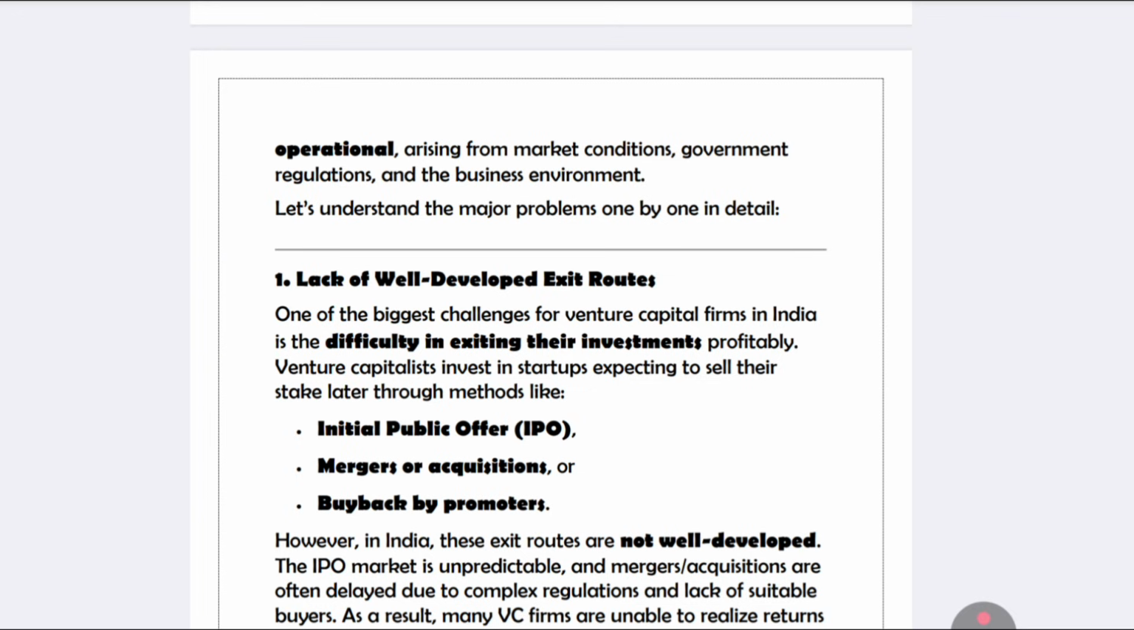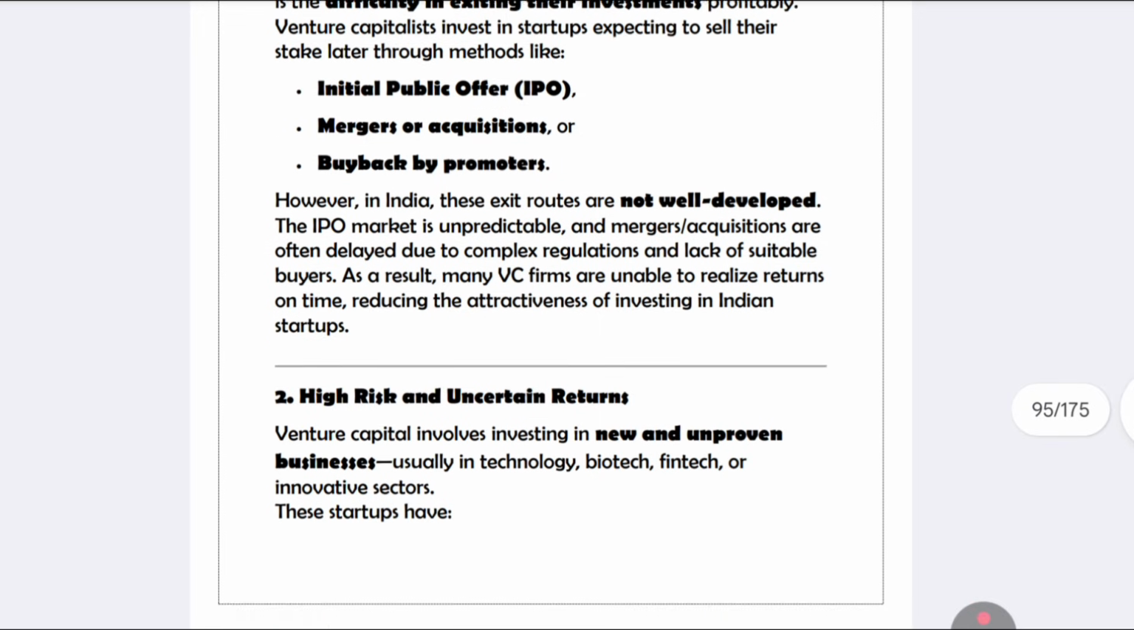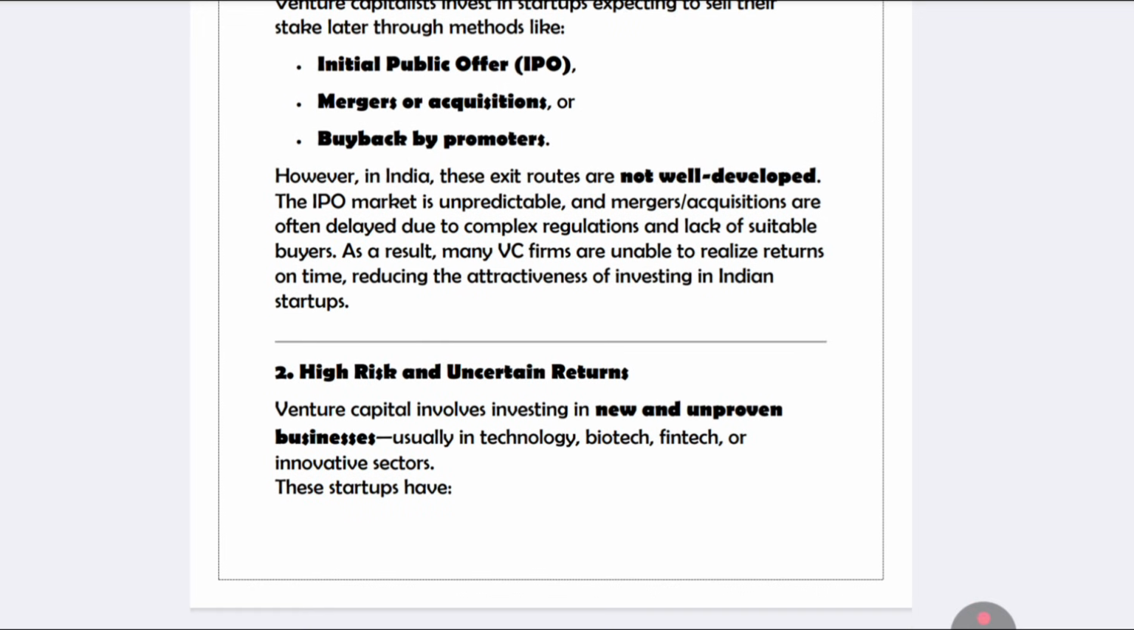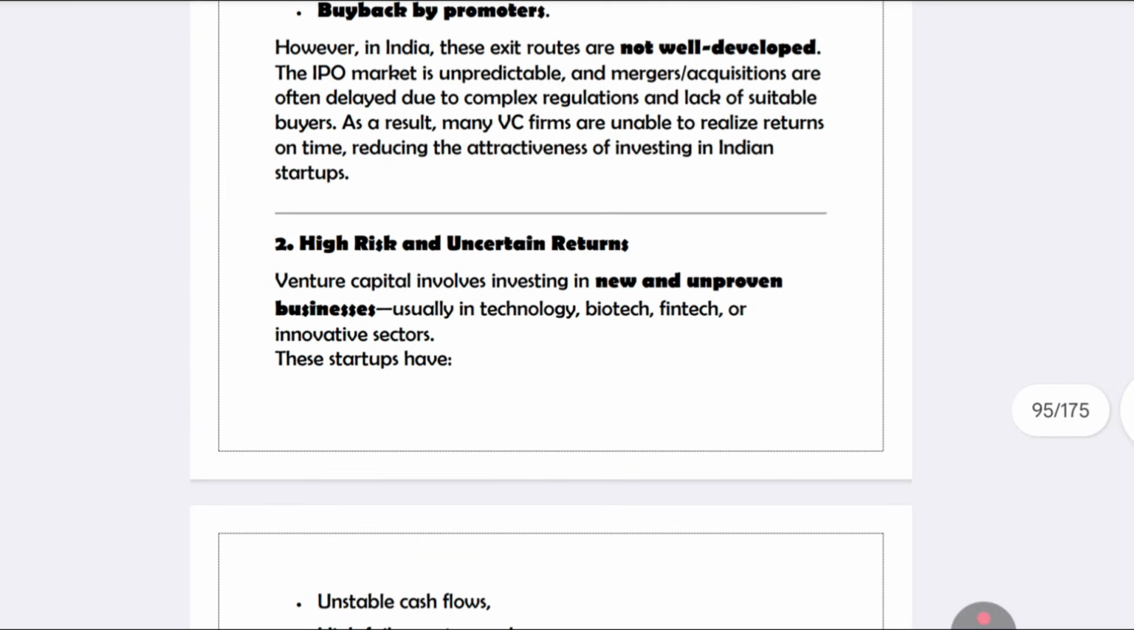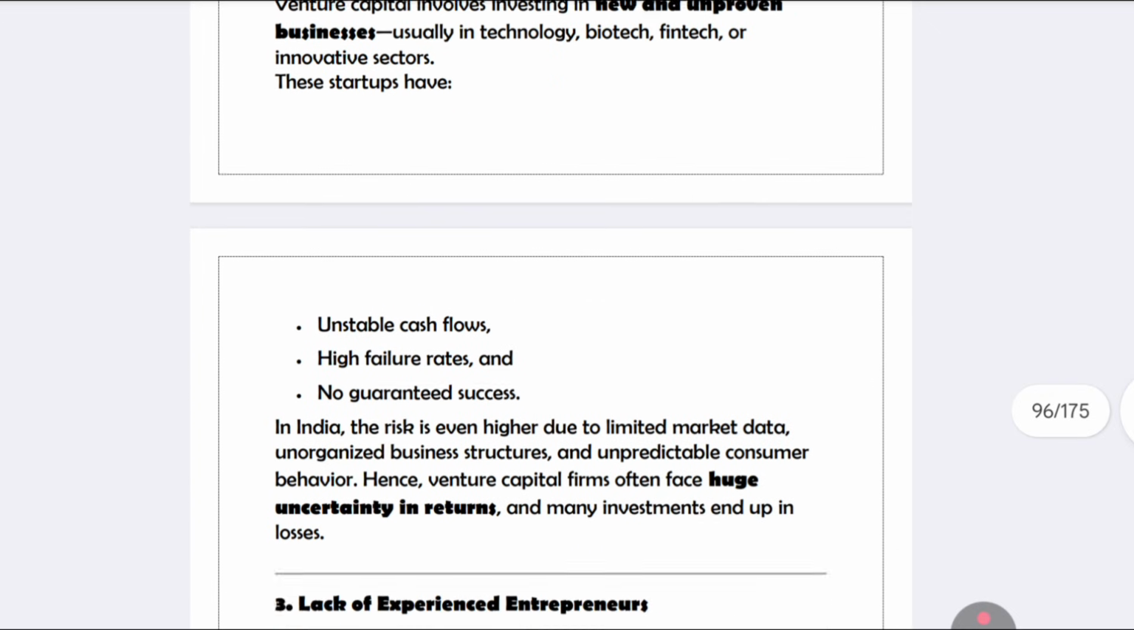Like startups, what they will do is an initial public offering, mergers and acquisitions, or buyback by promoters. Yes, so it is one of the biggest challenges they have to face in Indian startups. And next one, high risk and uncertain return. The chance of risk will be more, usually in fintech and innovation sectors. These startups will have unstable cash flows, risk will be more, like that.